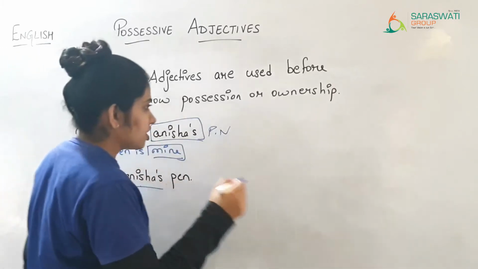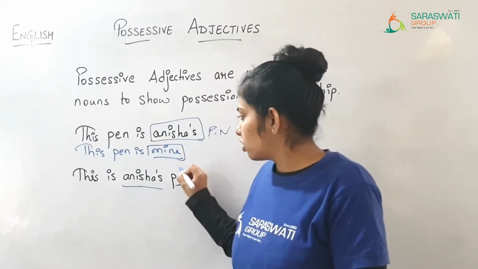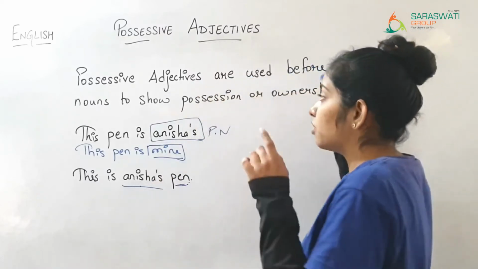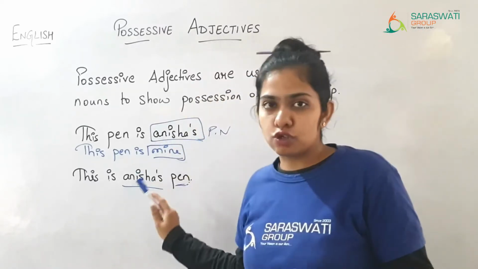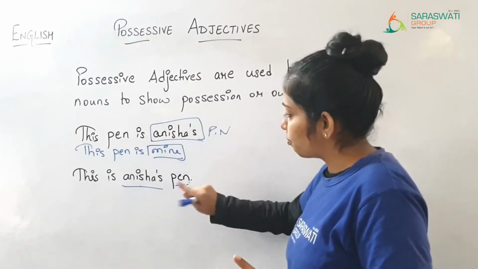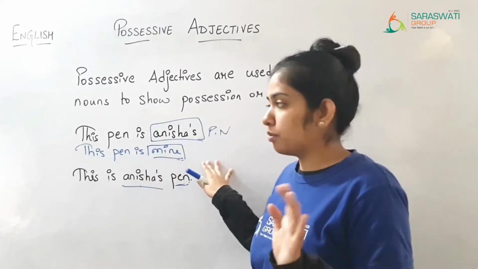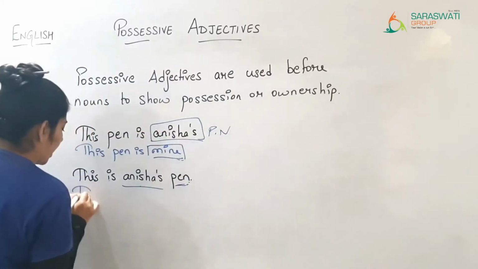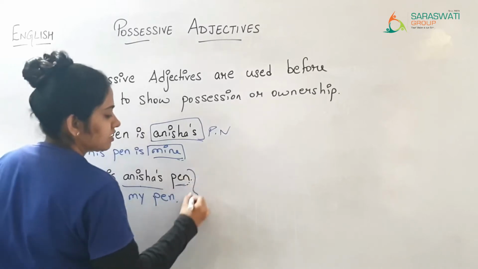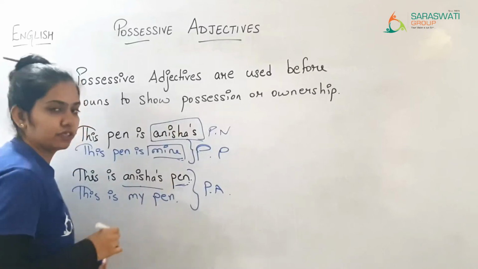Now this is Anisha's pen. Pen is a noun over here. So before the noun, what is the definition of possessive adjective? Possessive adjectives are used before nouns to show possession or ownership. Pen is a noun over here, so before it what will we use? We will not use mine, but this is my pen. This is my pen. So this sentence has a possessive adjective and the other sentence has a possessive pronoun.